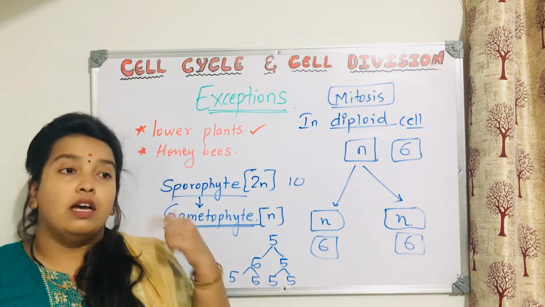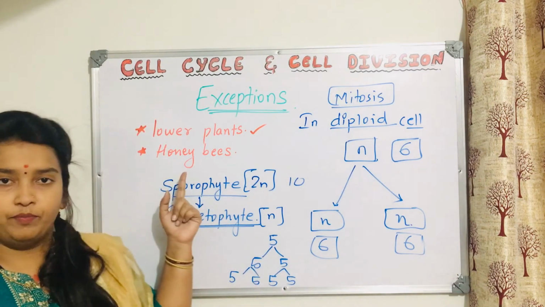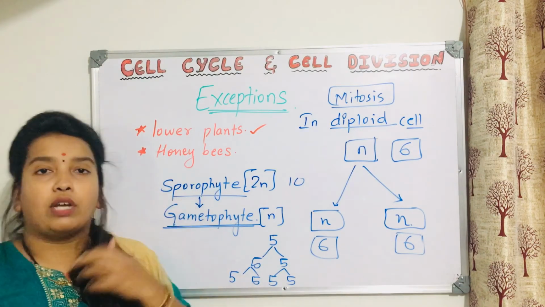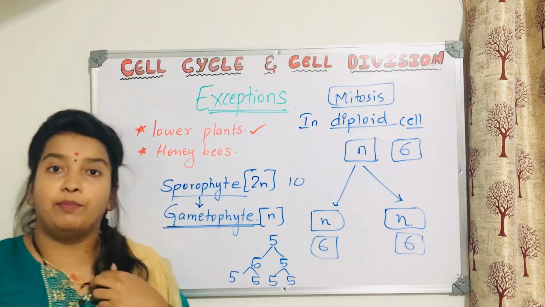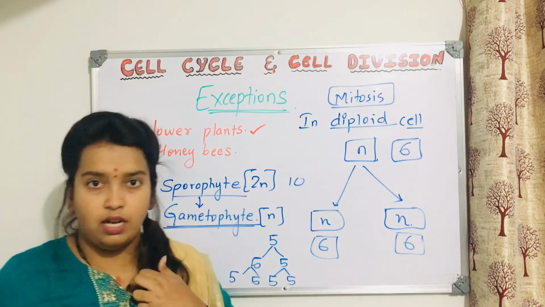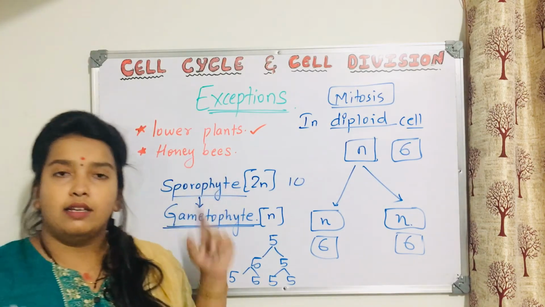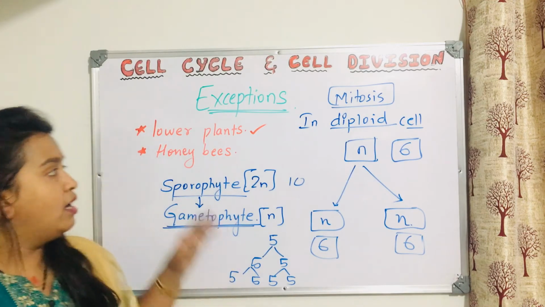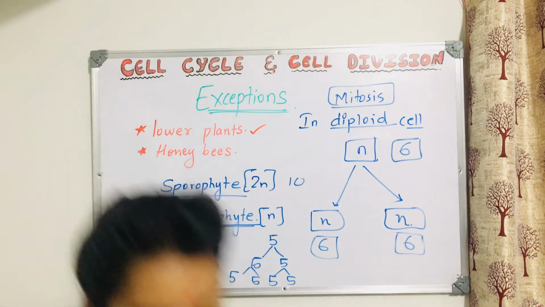Clear? One more is honeybee. These two, if you remember, that's enough. In detail, we'll be talking about these lower plants in the earlier chapters of PUC first year. And then honeybees, about this also we are going to talk in detail in PUC second year chapters. Okay, you just need to remember these things.